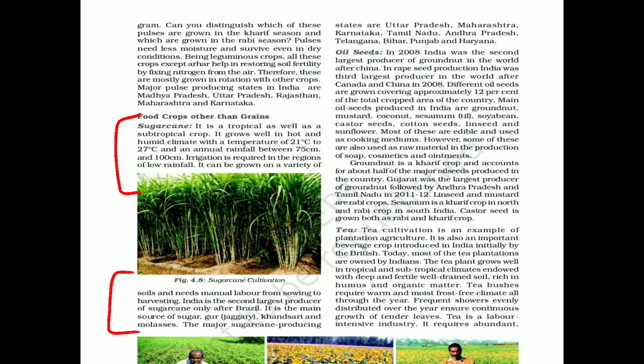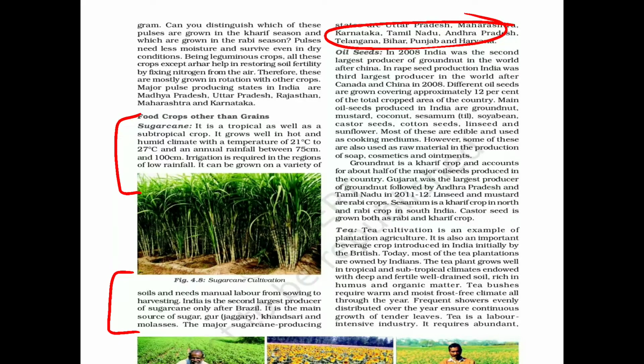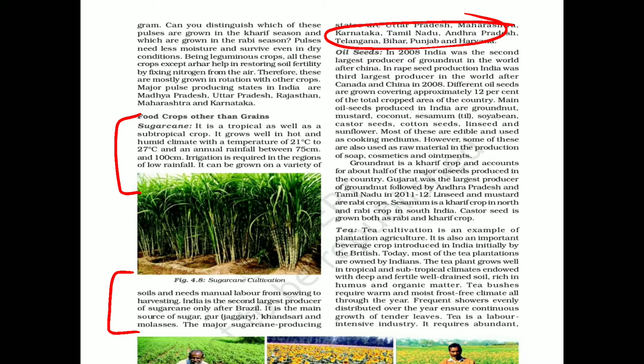So which are the states associated with the cultivation, with the growth of sugarcane? You have UP, Maharashtra, Karnataka, and children, this is the same order for the topmost. So which is the largest producer of sugarcane? I will mark UP. Second highest, Maharashtra. Third is Karnataka.